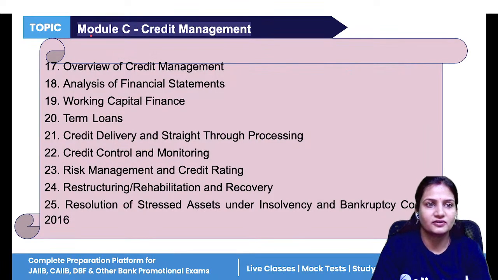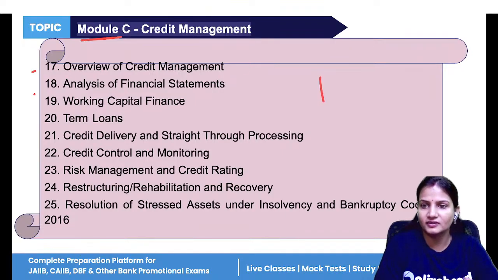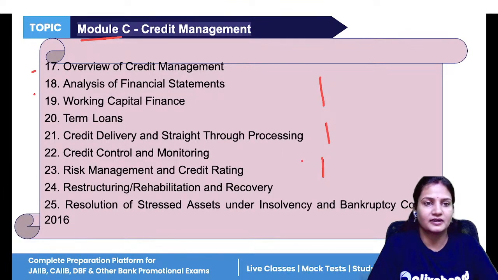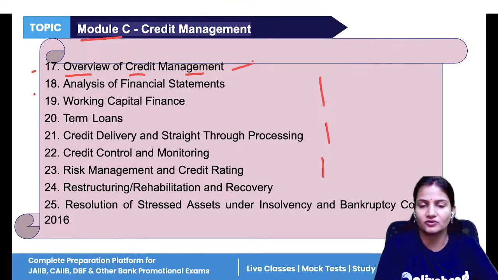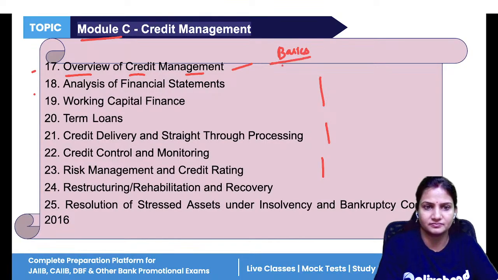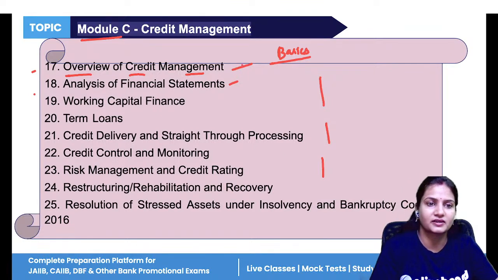Next is module C, a bit lengthy but again a very easy module. In this module, all the chapters are interconnected to one another. First you should know what credit management is, which is the overview, the foundation and basics of credit and how to manage credit. Then you will check the financial statements of the borrower company, and how you will do the analysis of financial statements.